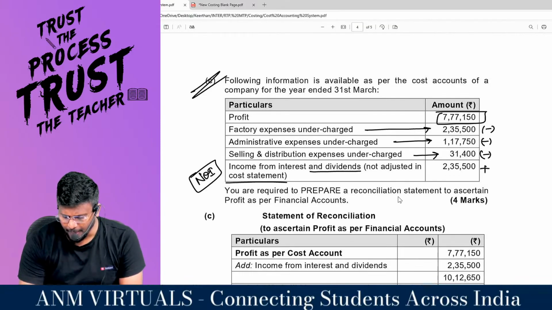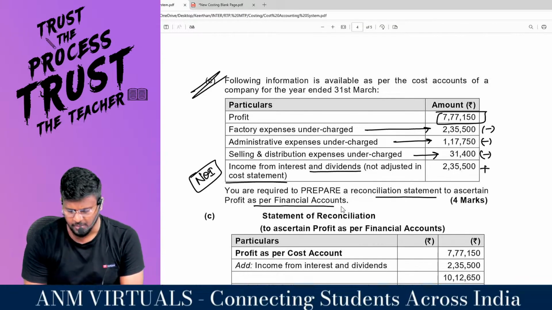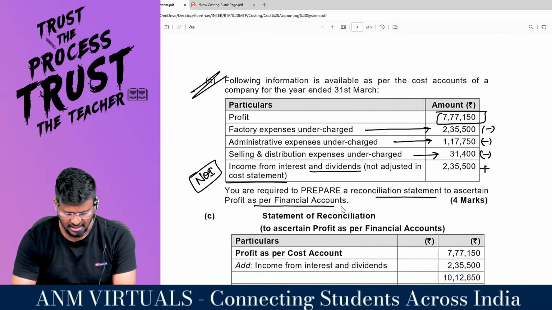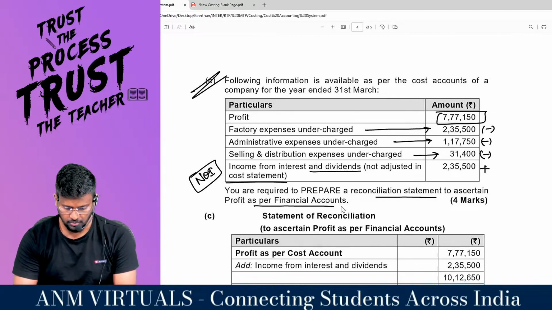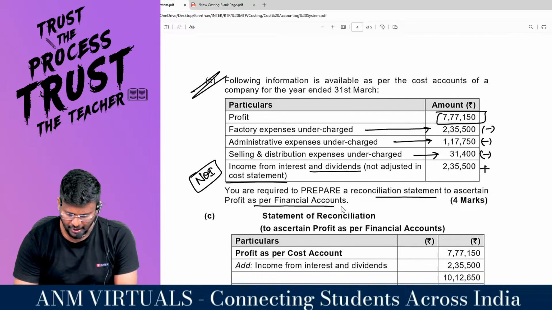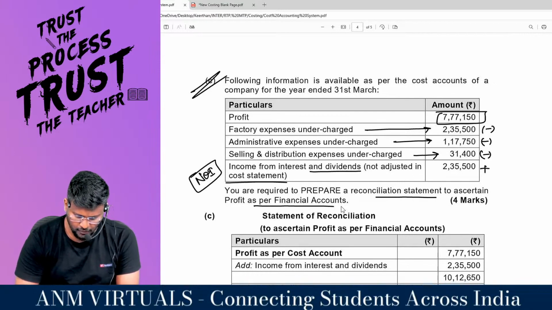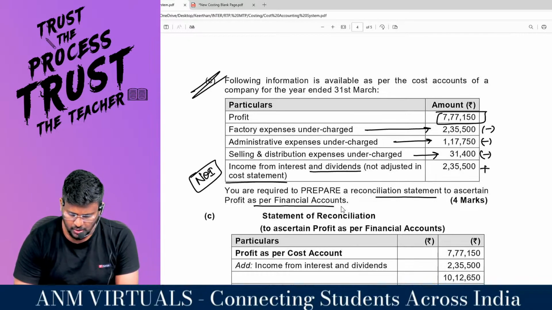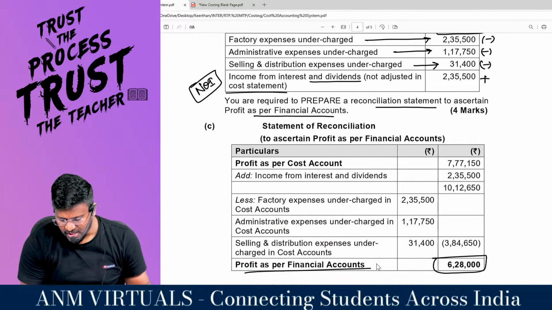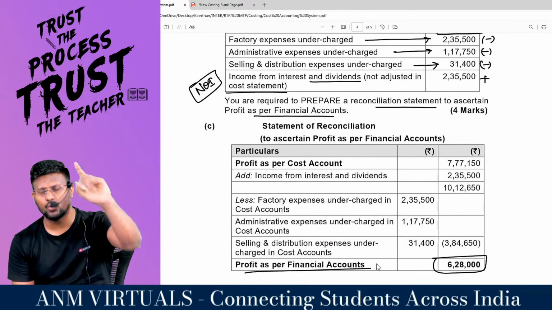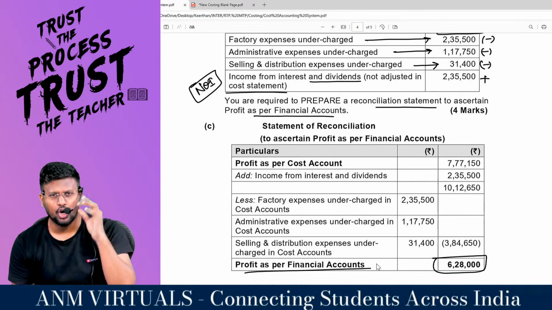You are required to prepare a reconciliation statement to ascertain profit as per financial accounts, my dear lovable students. I'm starting with the costing 7,77,150. Minus 2,35,500. Minus 1,17,750. Minus 31,400 plus 2,35,500. I will be getting 6,28,000 as a profit as per financial accounts. I believe that you are able to enjoy the discussion of the